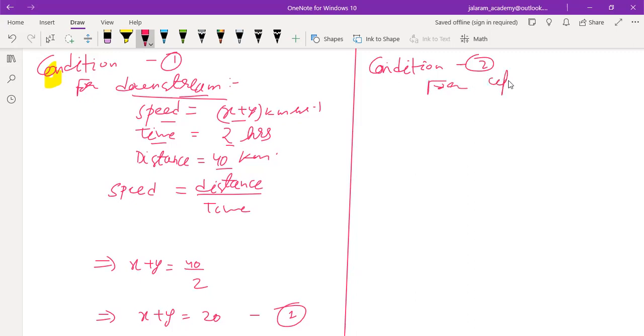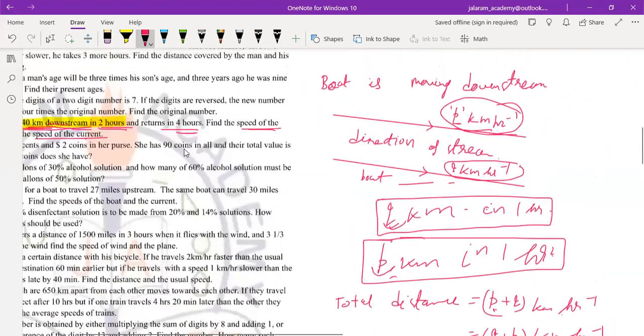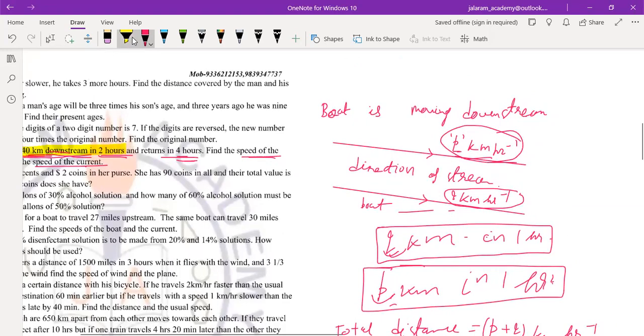When the boat returns, it returns opposite to the stream, so its speed will be obtained by speed of boat minus speed of stream, kilometer per hour. The time it takes in returning is 4 hours.